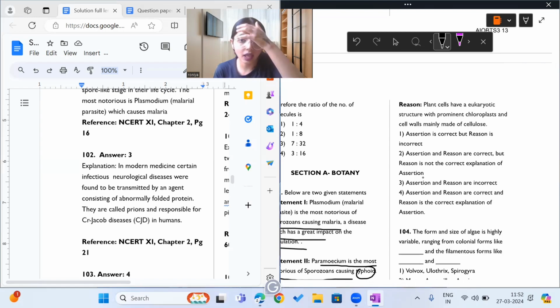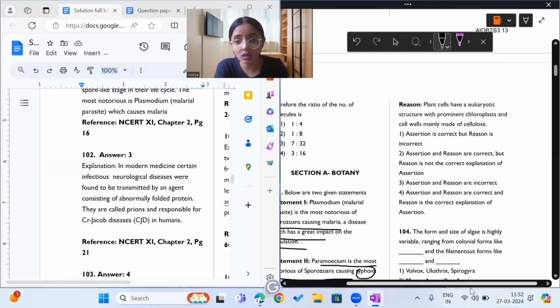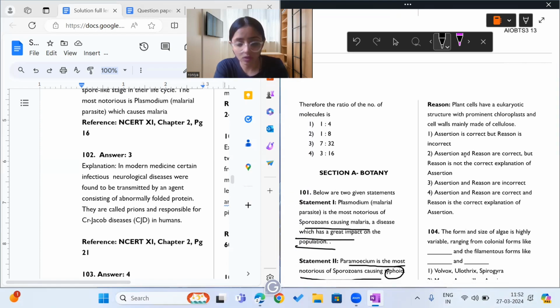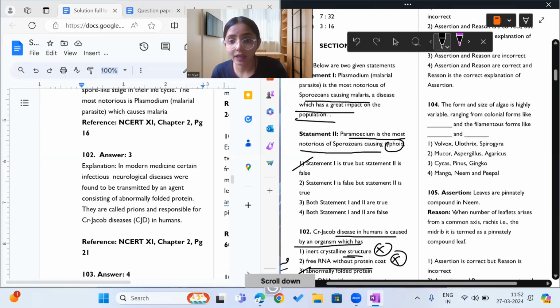What is the reason saying? Plant cells have eukaryotic structure. That means their nucleus is covered with nuclear membrane and they have prominent chloroplasts which contain chlorophyll, and the cell wall is made up of cellulose. Yes, so this statement is also correct. So reason is correct, assertion is correct. Now let us see whether assertion and reason both are matching or not.